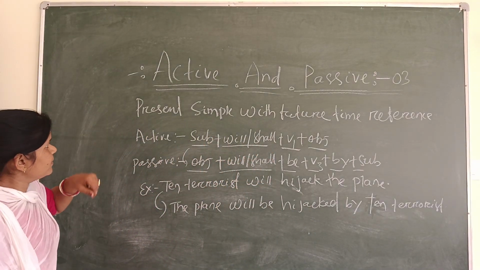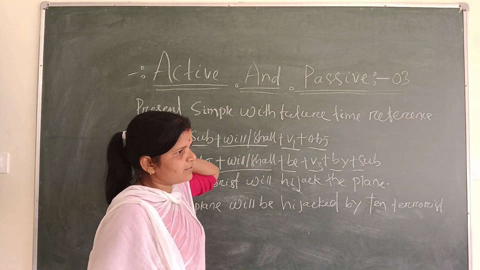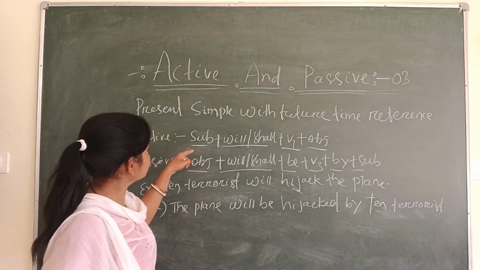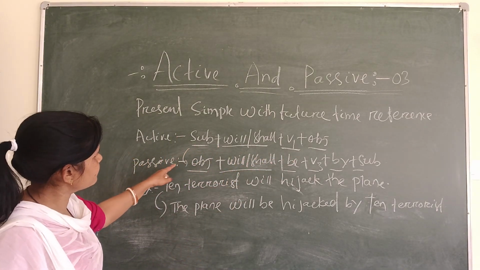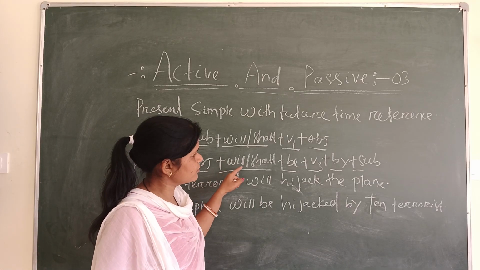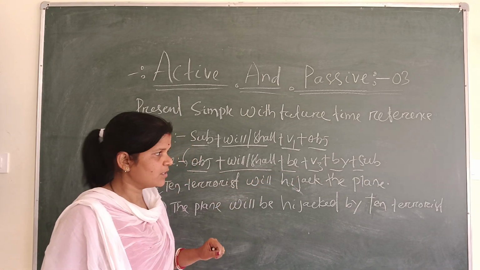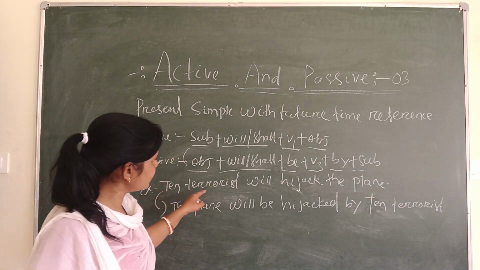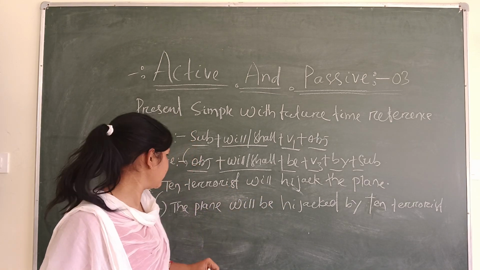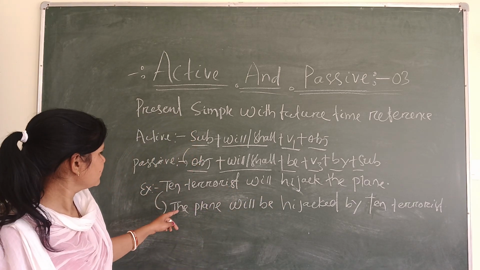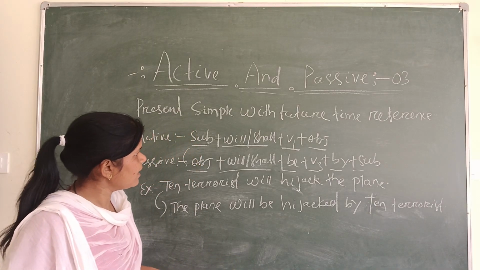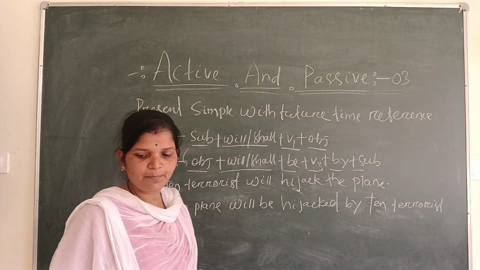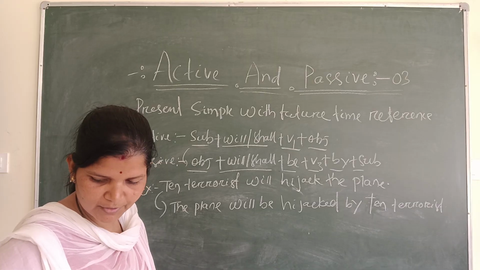So that present simple with future time reference, the active structure is that subject plus will/shall plus V1 plus object. Whereas convert to passive, then the structure is that object plus will/shall plus be plus V3 plus by plus subject. Example wise, 10 terrorists will hijack the plane. Whereas convert to passive, then the plane will be hijacked by the terrorists. Then now we discuss present perfect with future time reference.